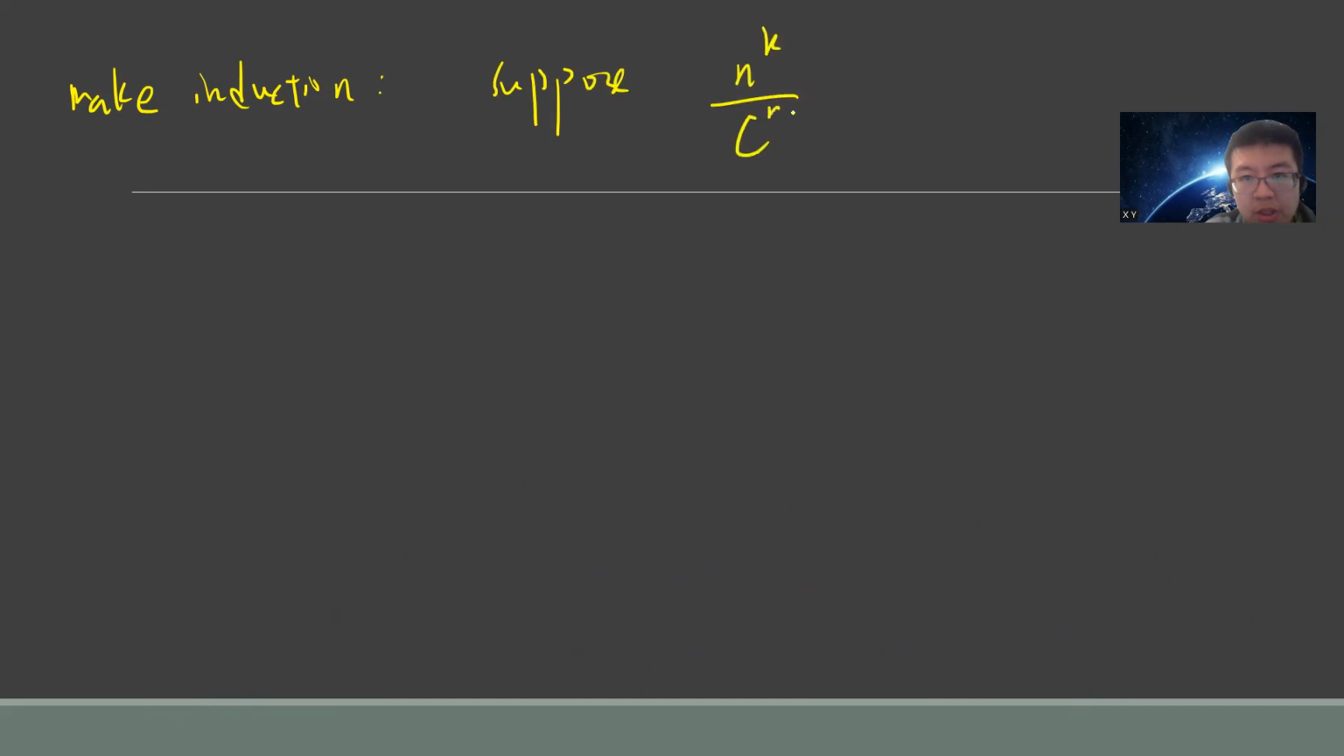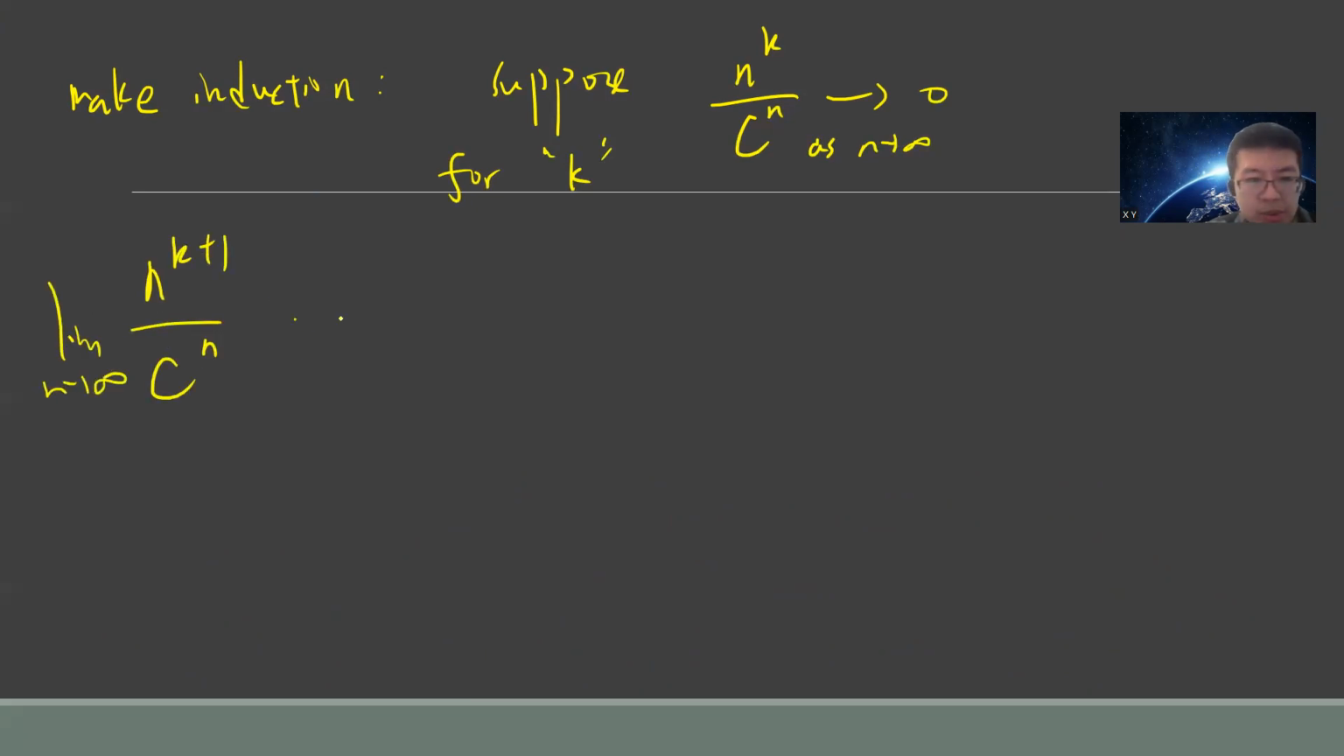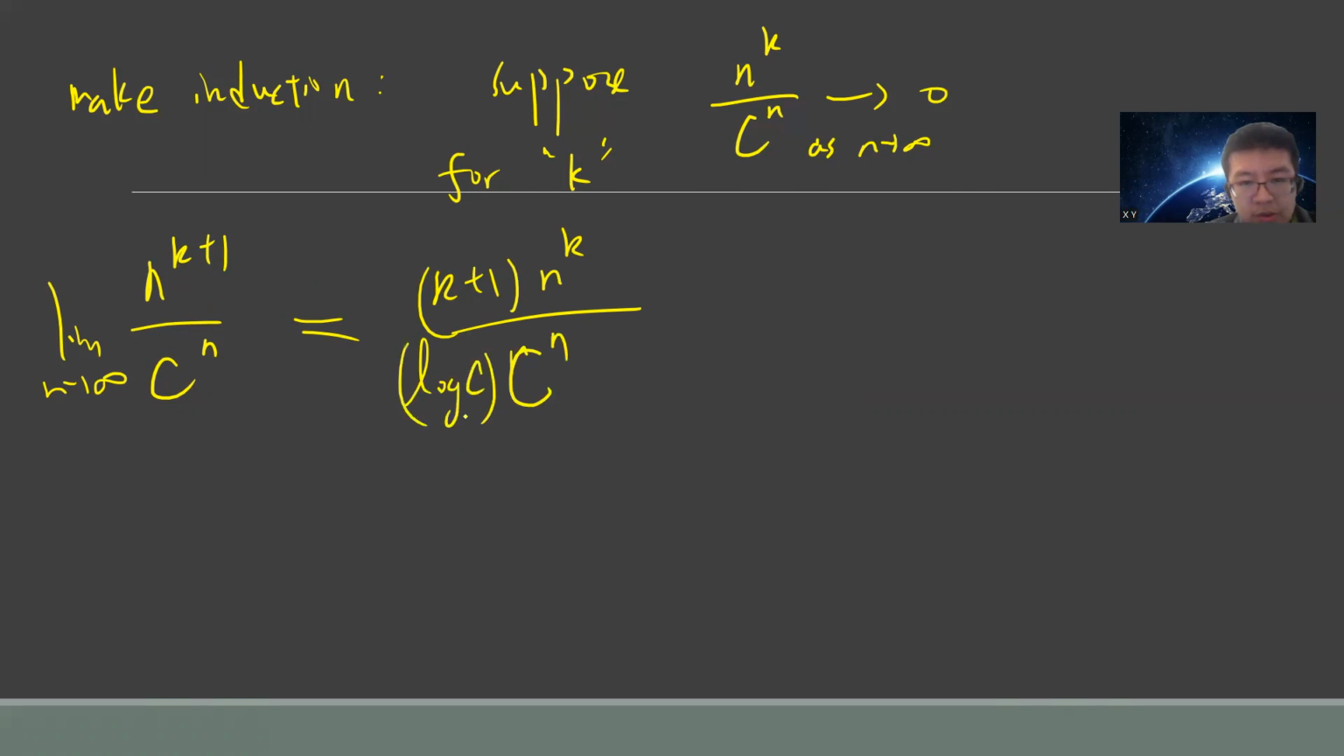The next step is that we need to make an induction step. I suppose that n to the k over c to the n goes to 0 as n goes to infinity. Then, for fixed k, I consider k plus 1. Now I can use L'Hôpital's rule. So I differentiate with respect to n and get this, and for the denominator I get the same thing but with a factor of natural log c, with the natural base e. Now we take n goes to infinity.